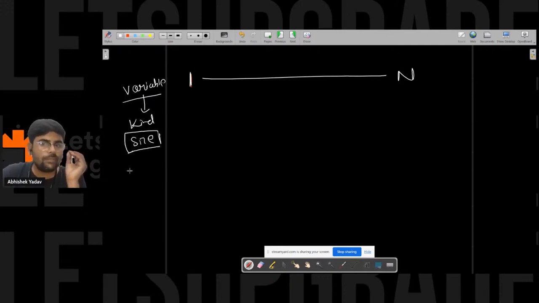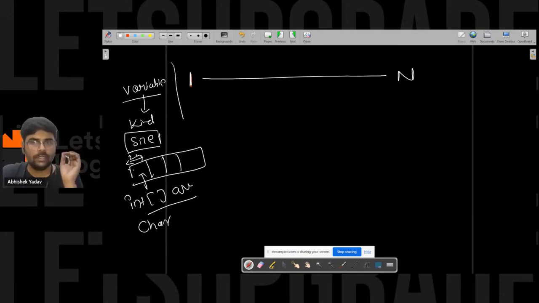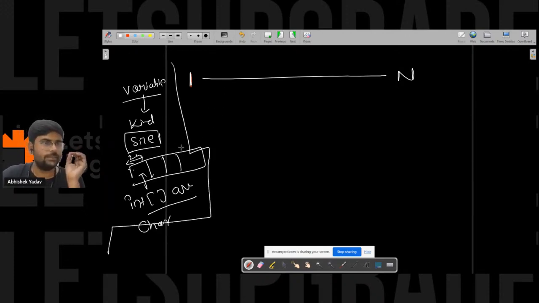So here, if you are storing elements in the array, you have to tell the system you want 5 blocks each of 4 bytes. For that, you have to write int like this, arr. If you have to store character data, then you tell the system, hey, I want character data. That means each block will be of 2 bytes. You are getting that point, Tarun? Yeah, log n. Okay, hope you are able to understand this point, right, Tarun?